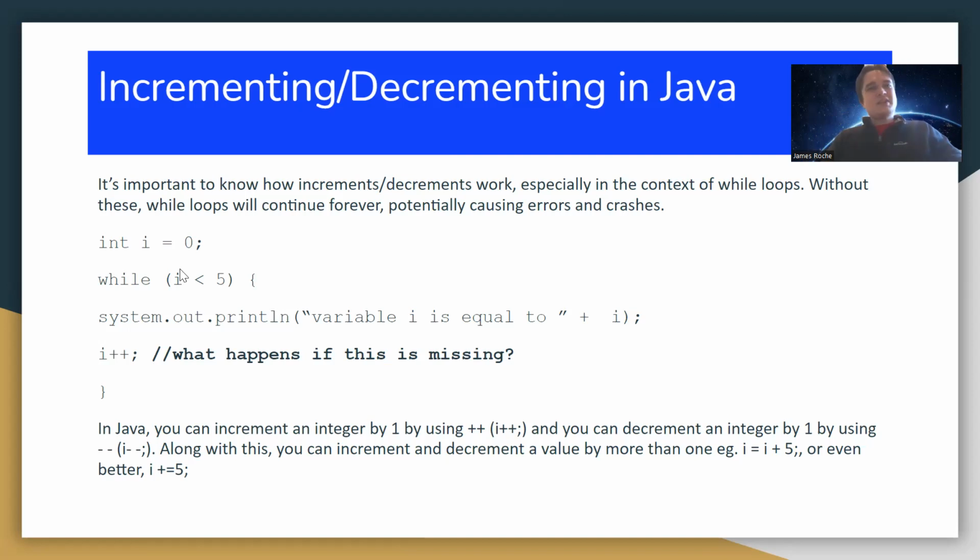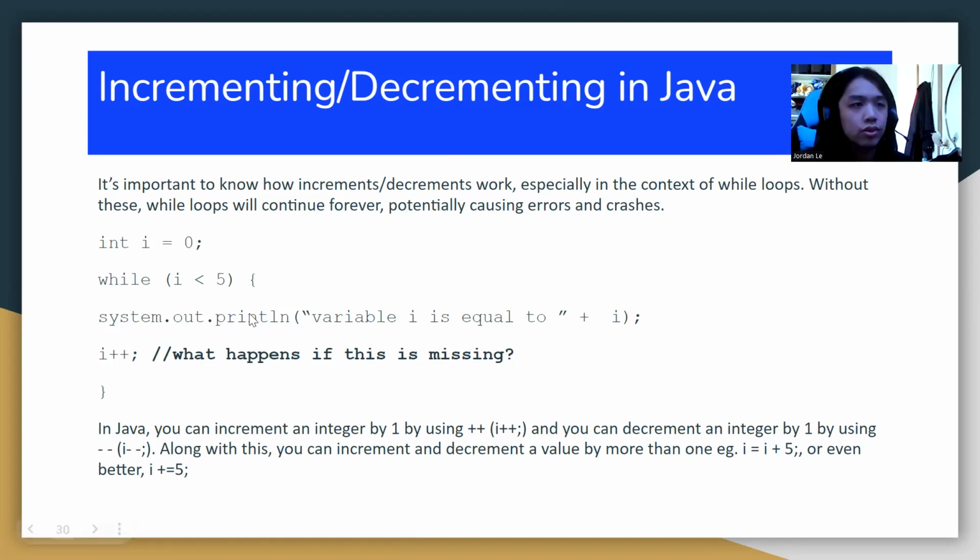Anyway, here's an example of a while loop being used. Int I equals 0 here, right? We've got our variable. Now, while I is less than 5, we'll print variable I is equal to, like that. And notice at the bottom, we've got the increment. Now, what happens if this is missing? What happens if I just remove it and let that keep running? What will happen? Will this condition always be satisfied?